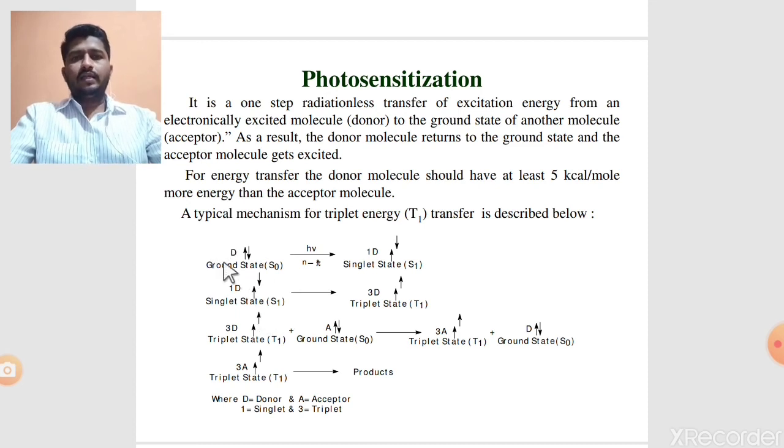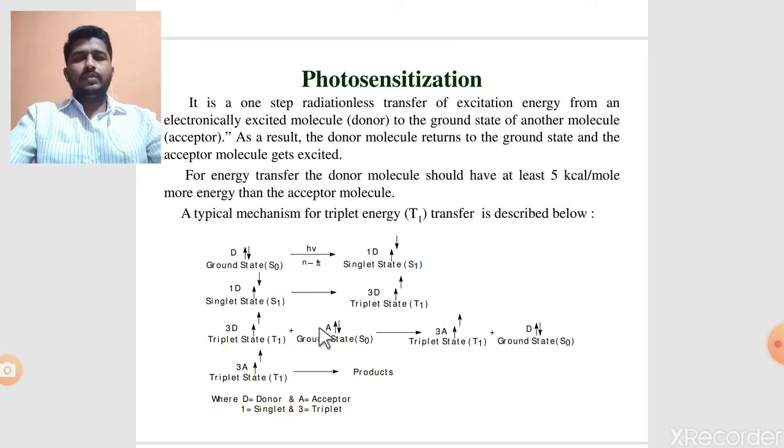The donor molecule at the ground state absorbs energy in the form of h nu and is excited from the S0 ground state to the S1 excited state. Then from the S1 excited state, through intersystem crossing, it is transferred to the triplet excited state. In the triplet excited state, this donor molecule transfers its energy to the acceptor molecule.